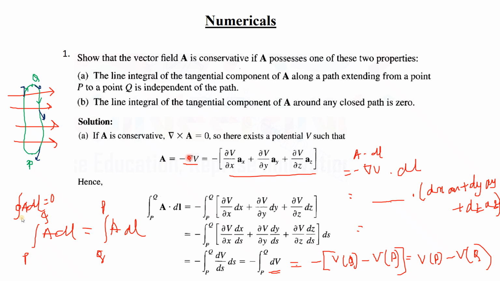Yes, sir. Okay, so this is the reason, because if we represent A equal to minus del V, then only we get the conclusion that the integration from P to Q is equal to Q to P. The integration from P to Q will be Q minus P, but we are getting P minus Q.